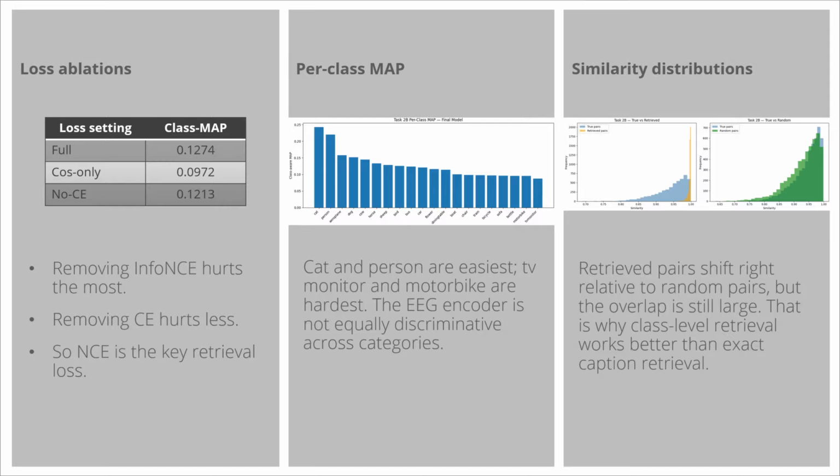Cat and person are easiest, while TV monitor and motorbike are clearly the hardest. The similarity distributions show that retrieved pairs shift right relative to random pairs. So the model is learning a meaningful alignment, but the overlap is still large. That explains why class-level retrieval works better than exact caption retrieval.